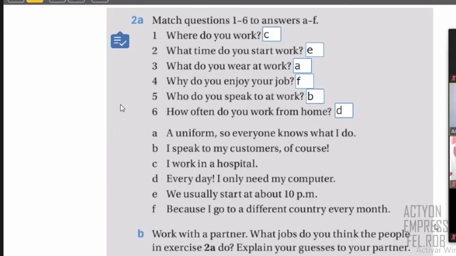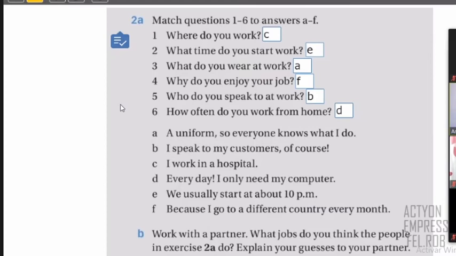Okay. So now the second section is this. You're going to guess the type of jobs. So we're going to remember now, because these questions are about jobs. For example, if it says number one, letter C, I work in a hospital. Look, maybe you say, I think person one is a nurse.